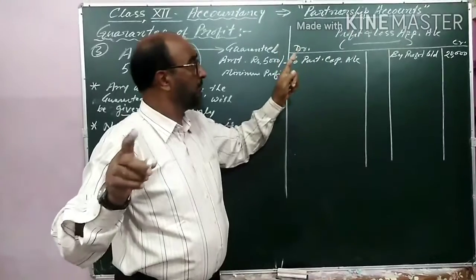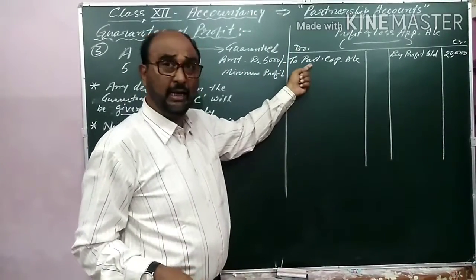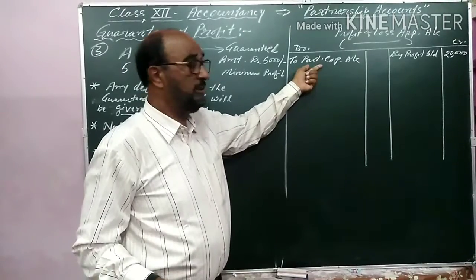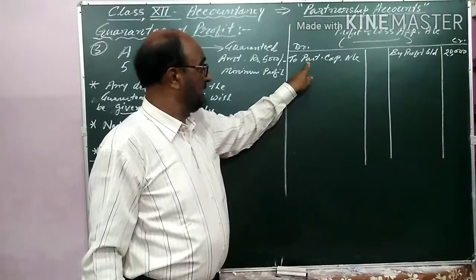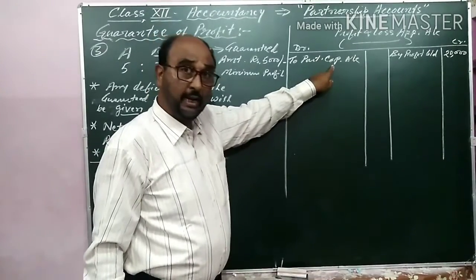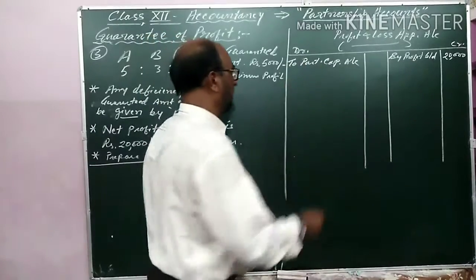You should know the methods of keeping partners capital account. If the method is fixed, this will be transferred to the current account. If it is written partners capital account, it means that is the fluctuating capital method.